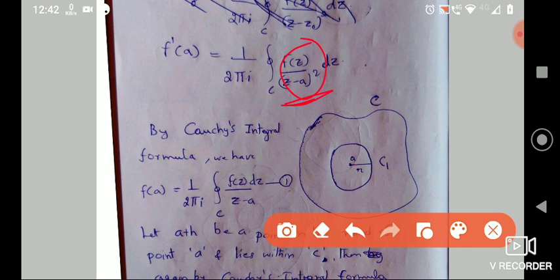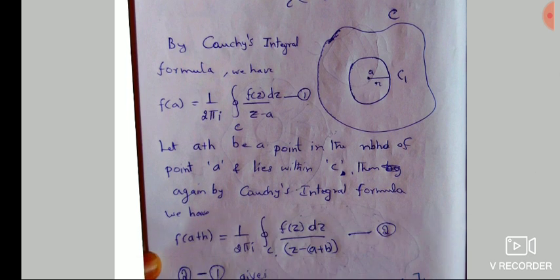along the curve around A. Now all the points between the first curve C and the second curve C1 will be analytic. I can use Cauchy's theorem now, and this consequence gives Cauchy's integral formula. So the first one, I'll take Cauchy's integral formula as it is. That is f of a is equal to 1 by 2 pi i integration along the curve C of f of z dz divided by z minus a, and I'll call it equation 1. This is just by Cauchy's integral formula.